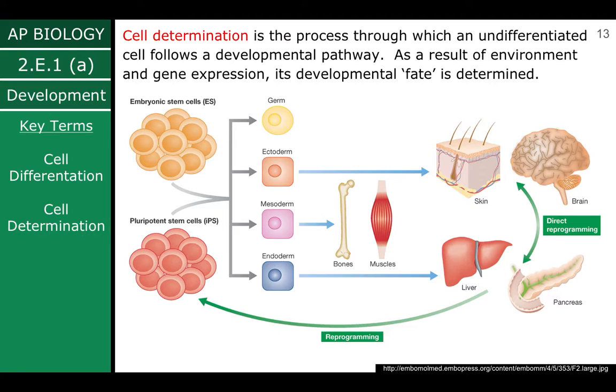Cell determination is the process through which an undifferentiated cell follows a developmental pathway. As a result of the environment and gene expression, its developmental fate is determined.